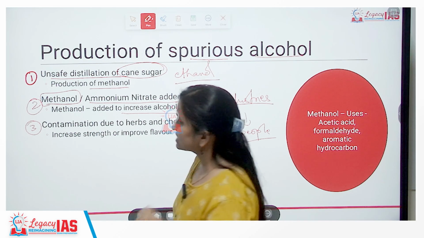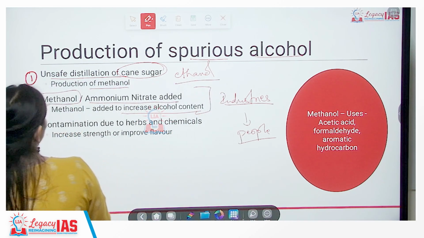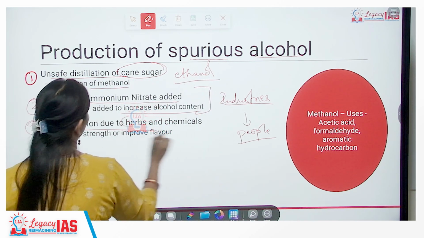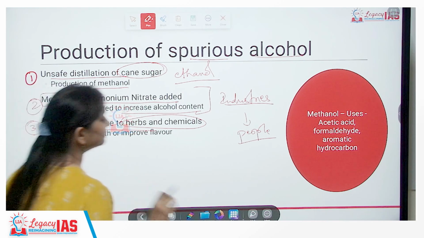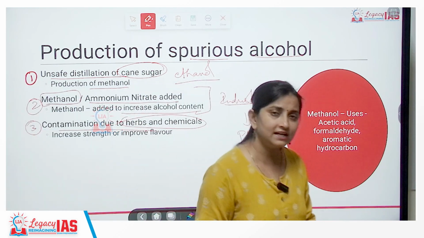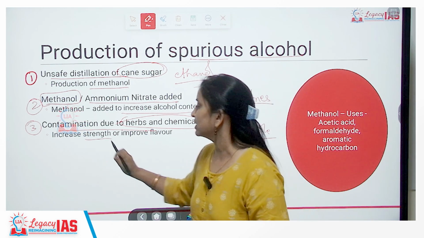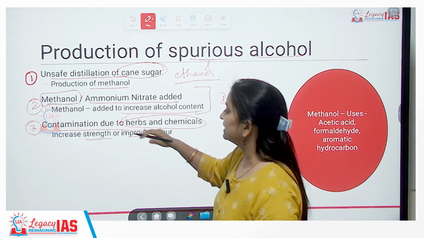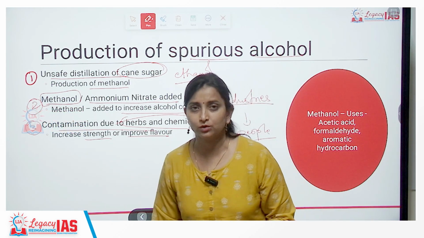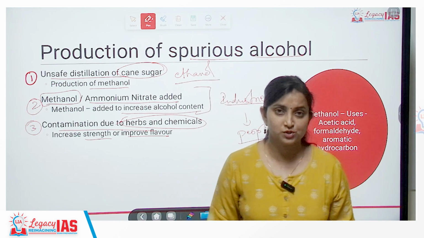What is the third reason that can lead to production of spurious alcohol? Contamination due to herbs and chemicals. Certain herbs and chemicals are also added. The intention is the same: to increase the intoxicating effect, increase the strength or improve the flavor. For this, herbs and chemicals are added, which can also lead to formation of spurious alcohol.